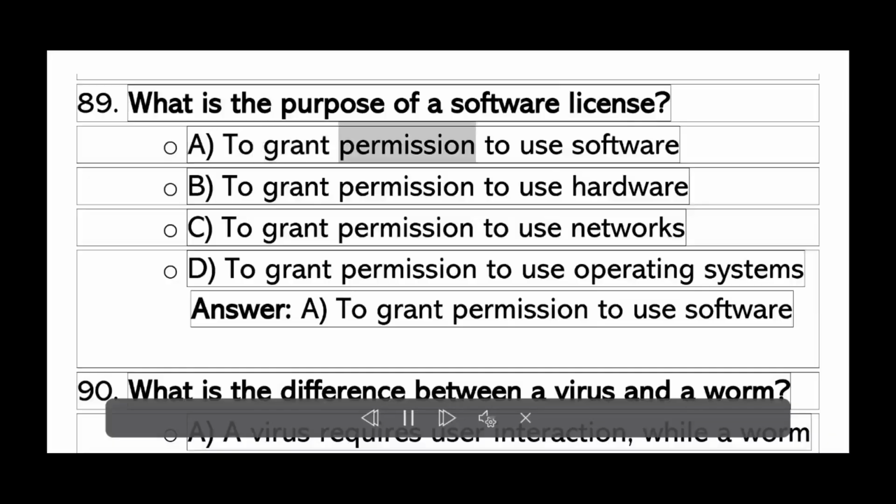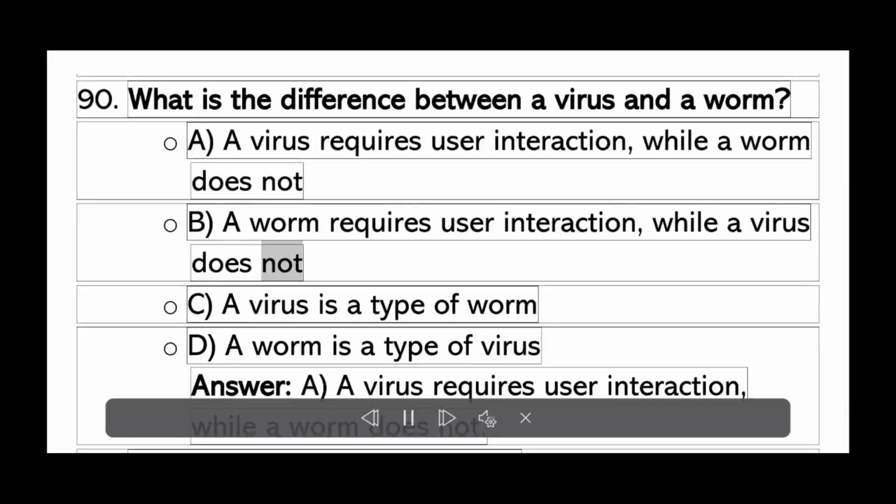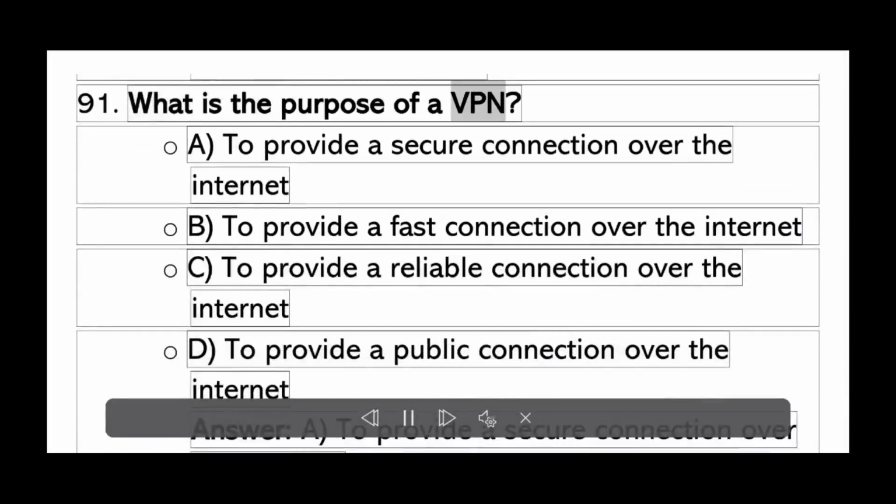What is the purpose of a software license? A. To grant permission to use. D. To grant permission. A. A virus requires user interaction, while a worm does not. B. A worm requires user interaction, while a virus does not. C. A virus is a type of worm. D. A worm is a type of virus. Answer A. A virus requires user interaction, while a worm does not.